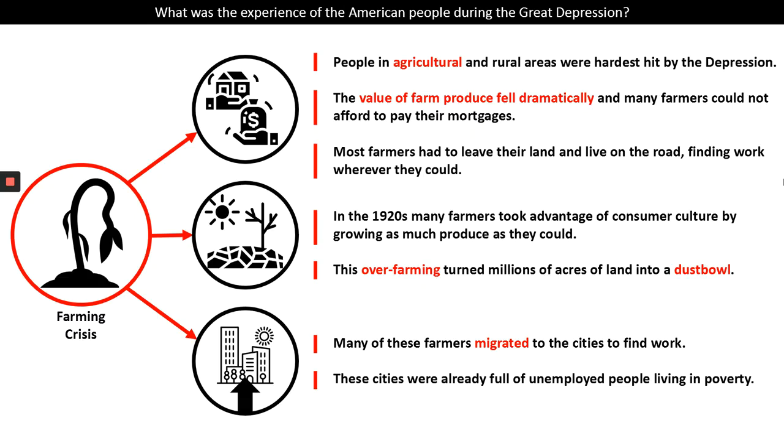Now, many farmers faced with a crisis, not being able to afford their mortgages, and with land that would not grow anything, they migrated into the cities to find work. But as we know, these cities were already full of unemployed people living in poverty, and so this exacerbated the problem. It made the problem worse.